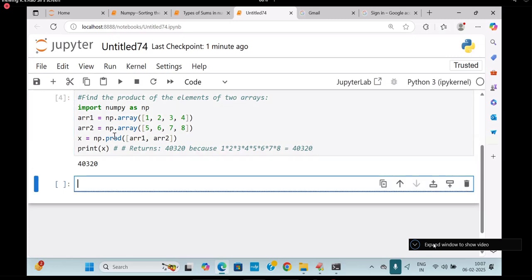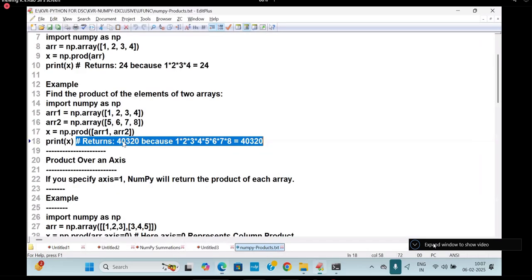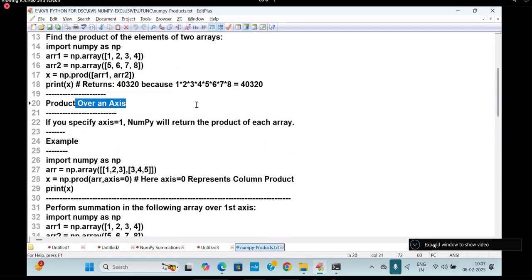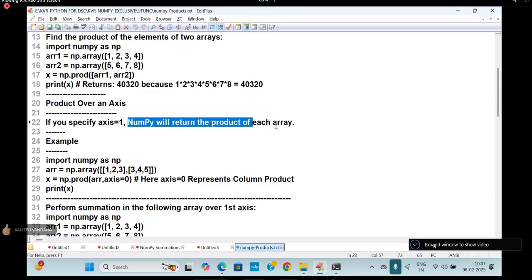I think so. It is a dead easy topic because we have seen many functions of that. Next I'm going to say product over what? Axis. Like sum over axis you have seen, na? Sum over axis you have seen. If you specify the axis 1, NumPy will return the product of each array.